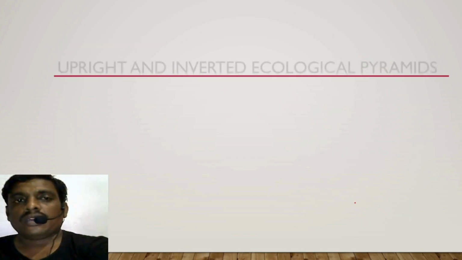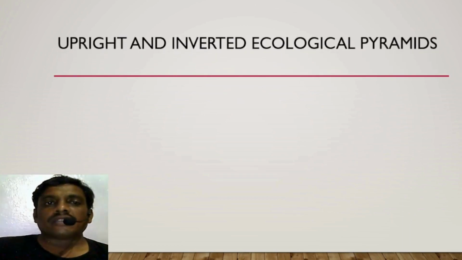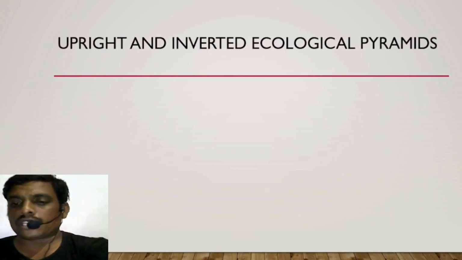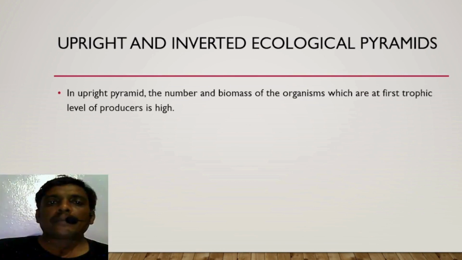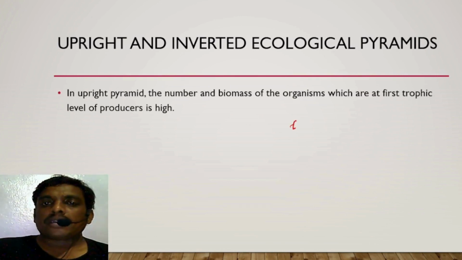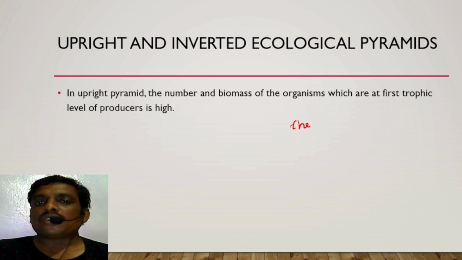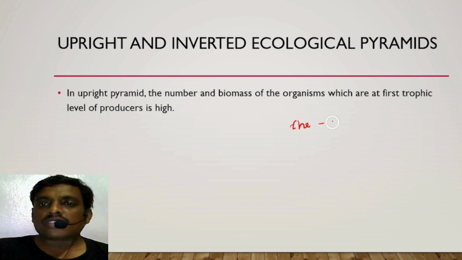Next, what is the difference between upright and inverted ecological pyramid? In an upright pyramid, the number and biomass of the organisms at the first trophic level of producers is high.